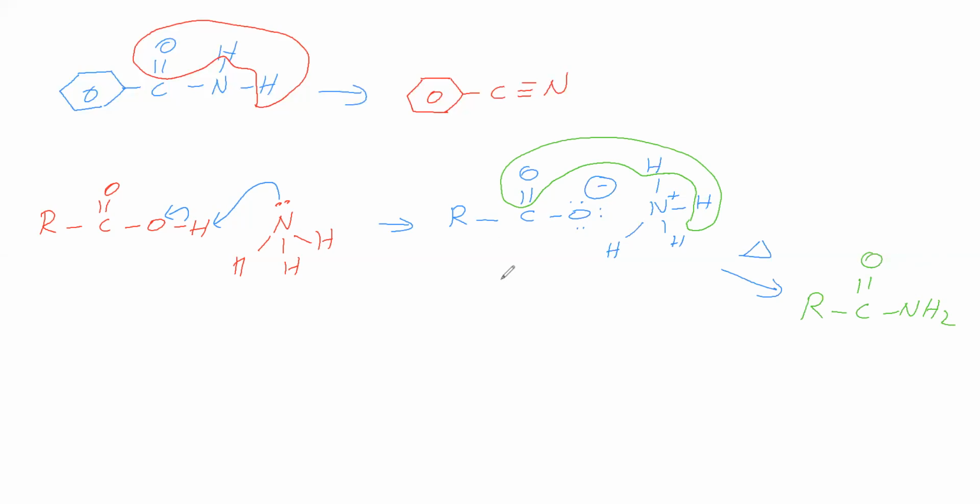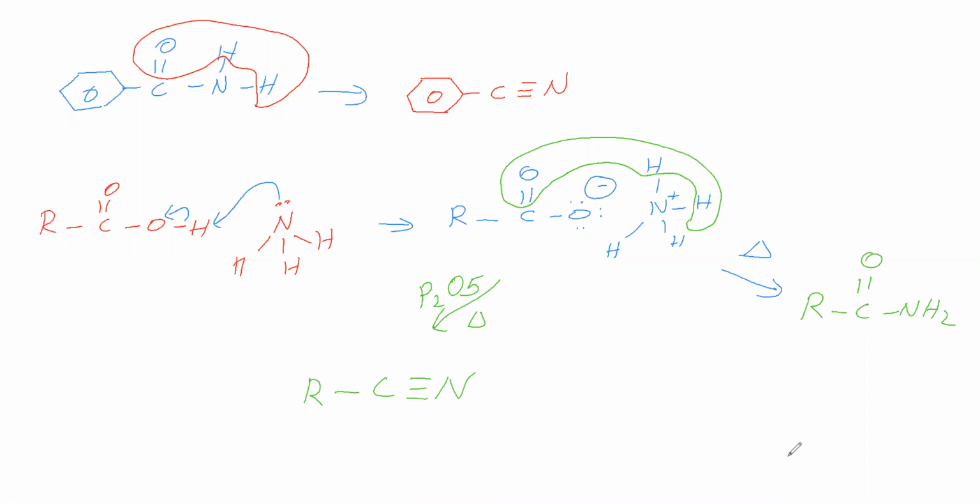Then this ammonium carboxylate on heating with a dehydrating agent, for example phosphorus pentoxide, gives a cyanide. Why? Because ammonium carboxylate on heating gives a primary amide, and the primary amide with the dehydrating agent gives a cyanide. Therefore, we are getting a cyanide as the product here.